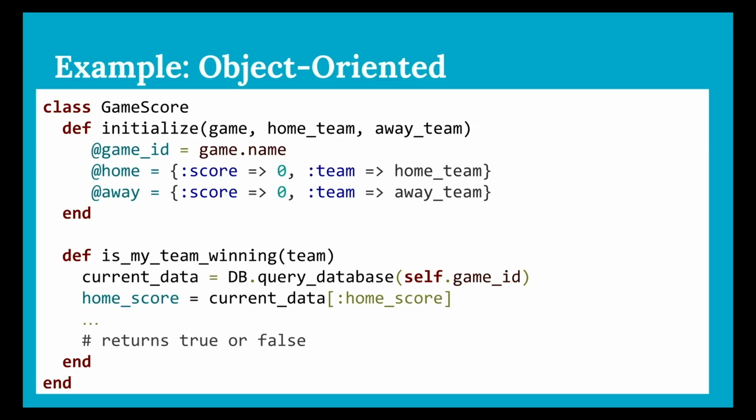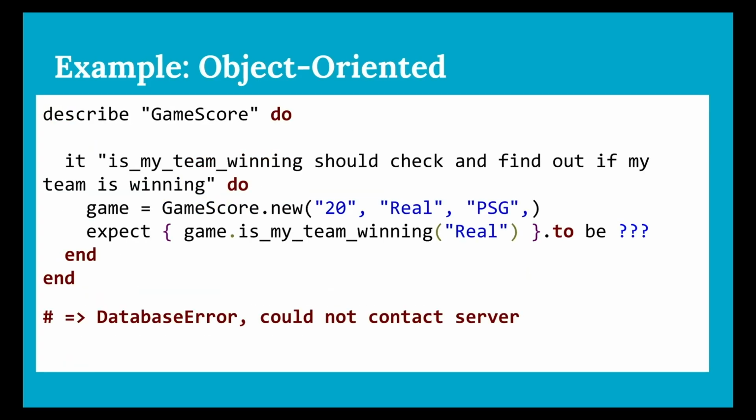You might already be spotting some flaws with this code. How can we unit test this method? If you're not familiar with the term, it means testing small pieces of your code, like a method, in isolation, but this method calls a database. If we try to write a unit test, like this RSpec test, it becomes clear that we can't test it without setting up a database. There is no way to give any input without it, and we can't assert what the result will be because there's no information about the database. And when you run it, your code attempts to contact the database and errors.